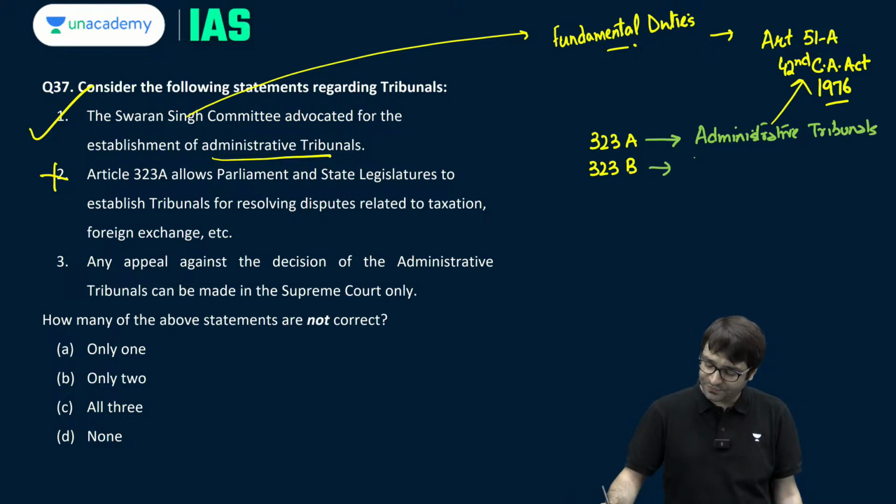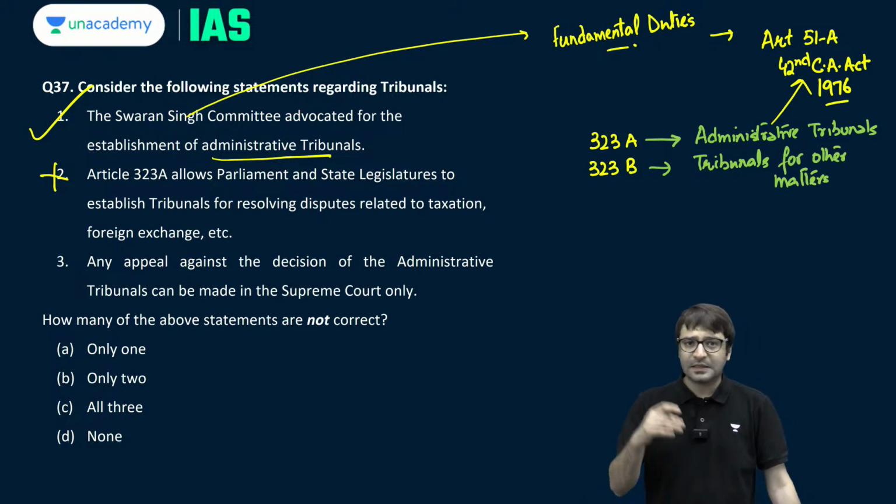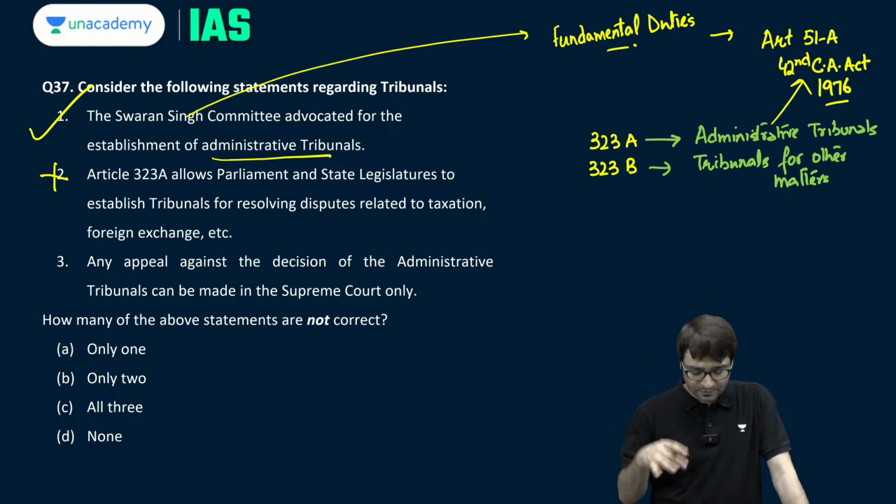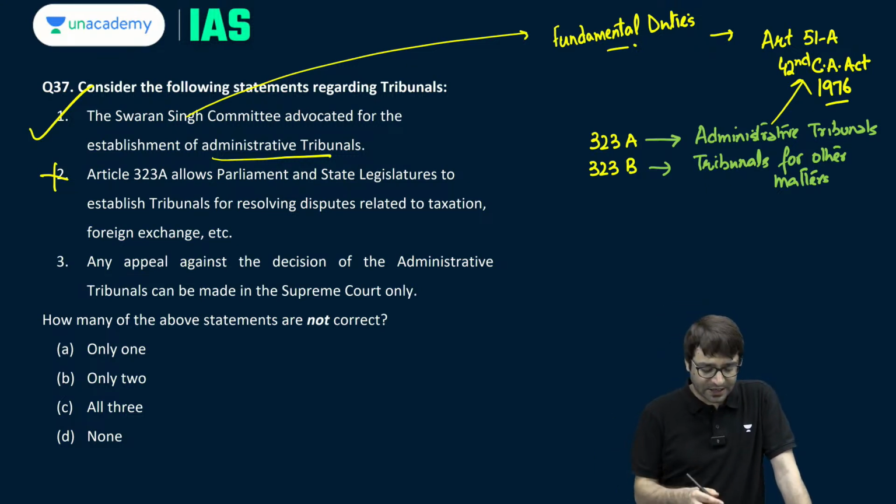Article 323B talks about tribunals for other matters such as election disputes, ceiling on urban land, taxation, foreign exchange, etc. So it's not Article 323A because A is for administrative tribunals. B is for other tribunals.